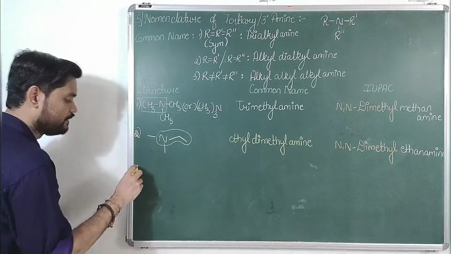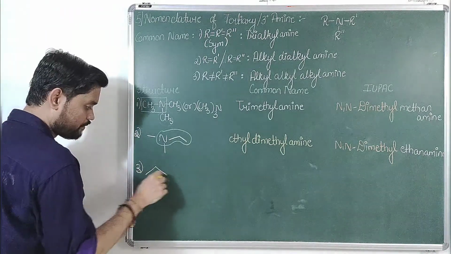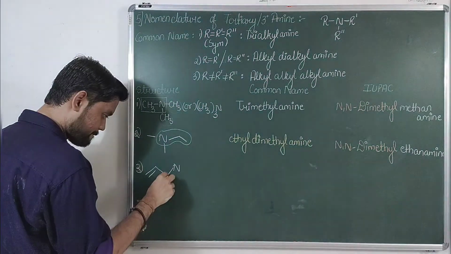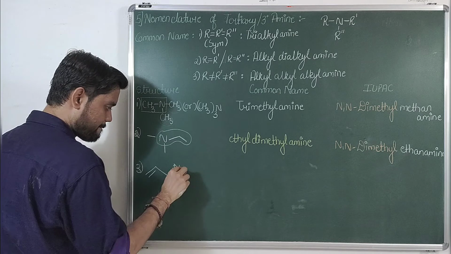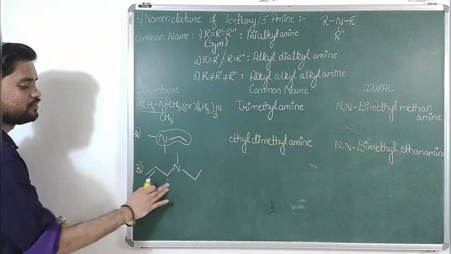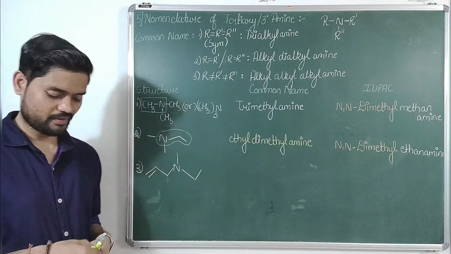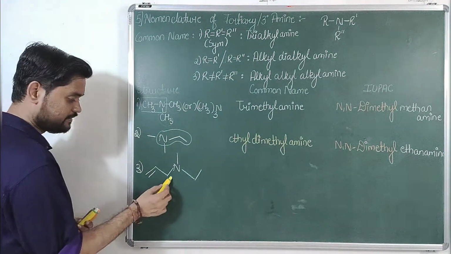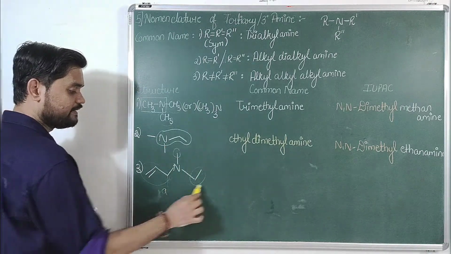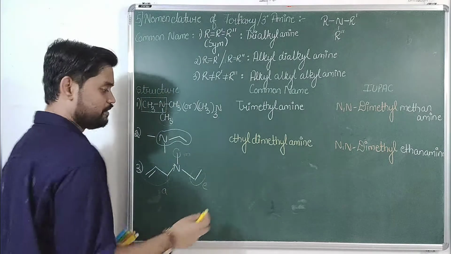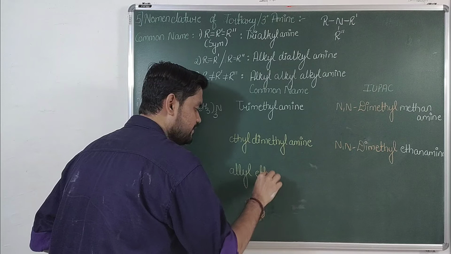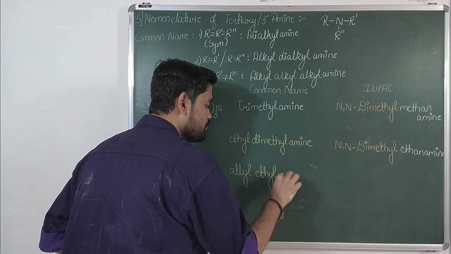No. So let us take one more example. Or this was second one. Talking about the third one. Quickly comment in IUPAC name of this compound. Now if you'll see, all three are different. This is allyl, ethyl, methyl. So A, E, M. So I'll write the name as allyl, ethyl, methyl amine.